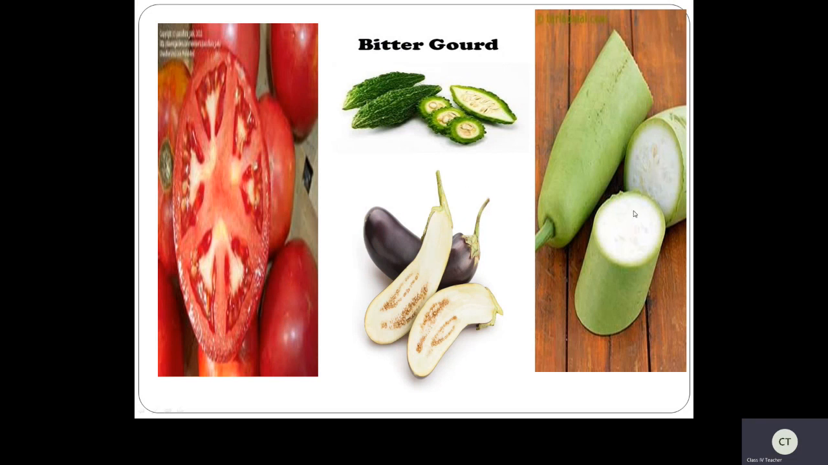You can find many seeds. Yes, children? So whenever your mom is cutting the vegetables, you just observe the vegetables. Observe how many seeds they are containing. See, they are having many seeds. Right, children? These are few vegetables, not only few, many other vegetables also there where you can find many seeds.